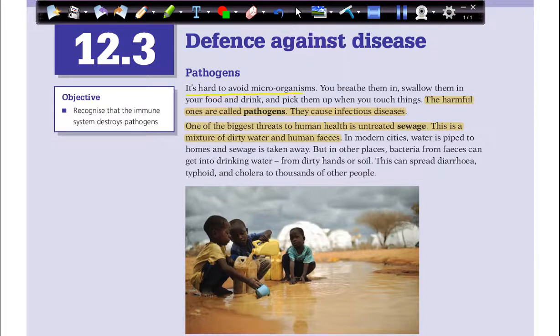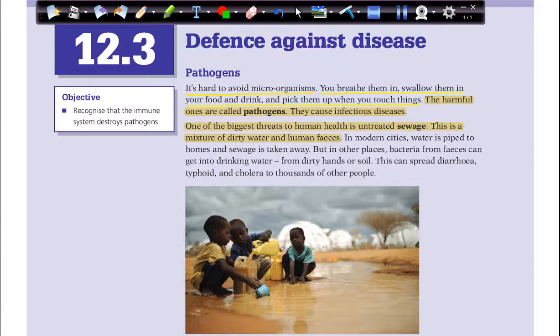It's hard to avoid microorganisms. You breathe them in, swallow them in your food and drink, and pick them up when you touch things. So we have thousands of microorganisms around us all the time. When we touch anything dirty or clean, even if it's clean, it's not 100% clean. There must be bacteria on it. And we can sometimes eat them, or drink something not clean or polluted.